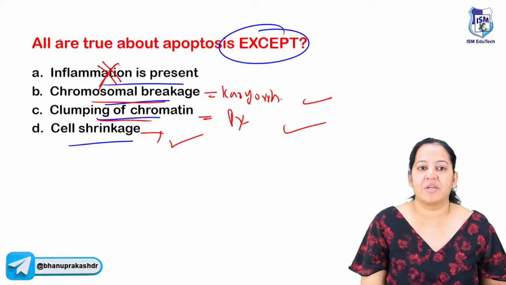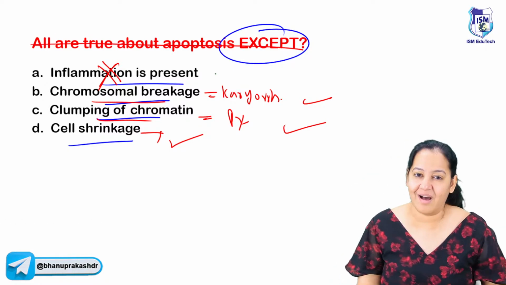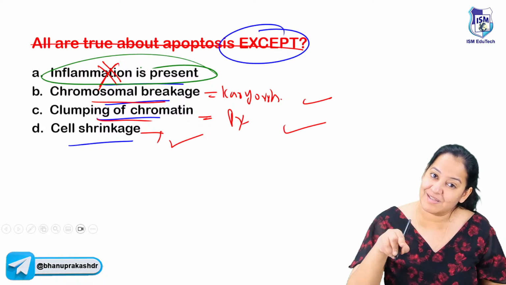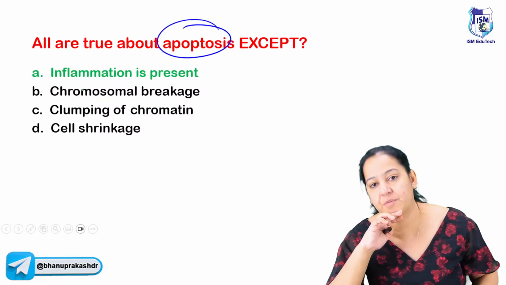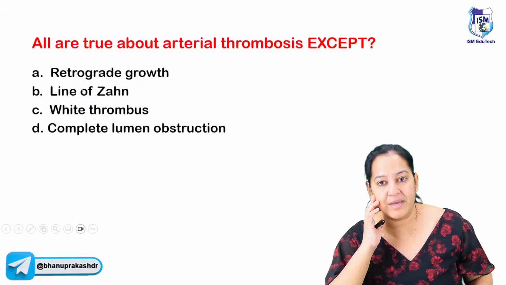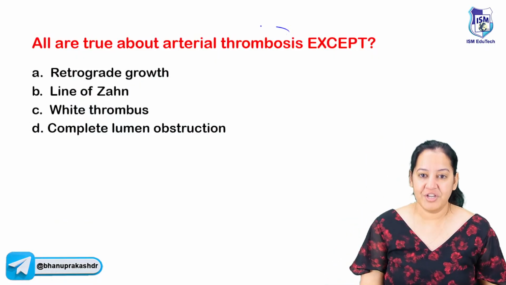I can change the question. Instead of that, I can ask you which of the following is a feature of necrosis. So of course, again, the answer is A only, because inflammation is present in necrosis. Maybe other things are also present, but that is the thing which differentiates apoptosis from necrosis. So let's come to the next question. Next topic, I mean. Read the question and tell me the answer. The question is based on the next topic.